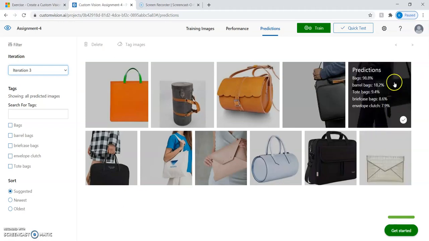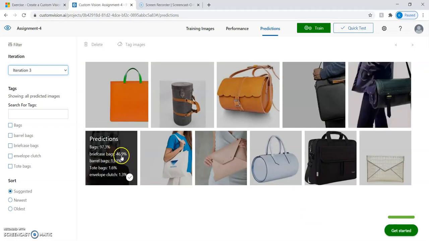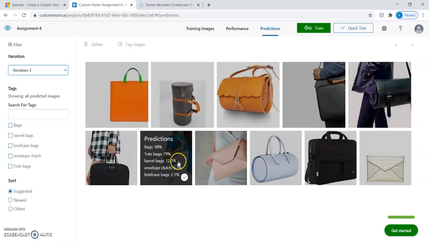So if I see here, this is the new image. It has correctly predicted barrel bags, but with very less prediction. Similarly, this is also a new image which has correctly predicted to briefcase bag, but with only 46.9% prediction percentage. And similarly, this is the new bag which has predicted correctly with tote bags, which is having a good prediction rate.